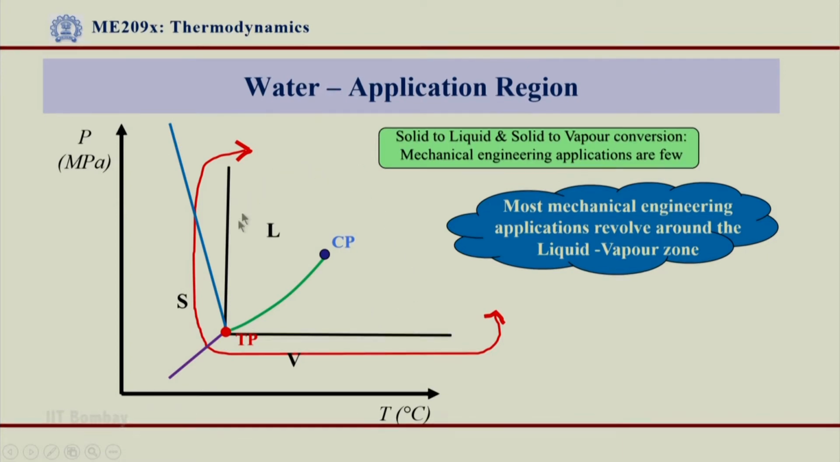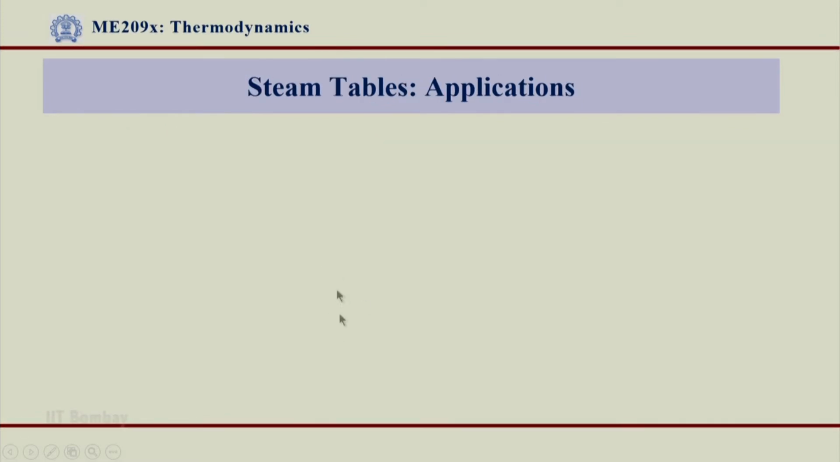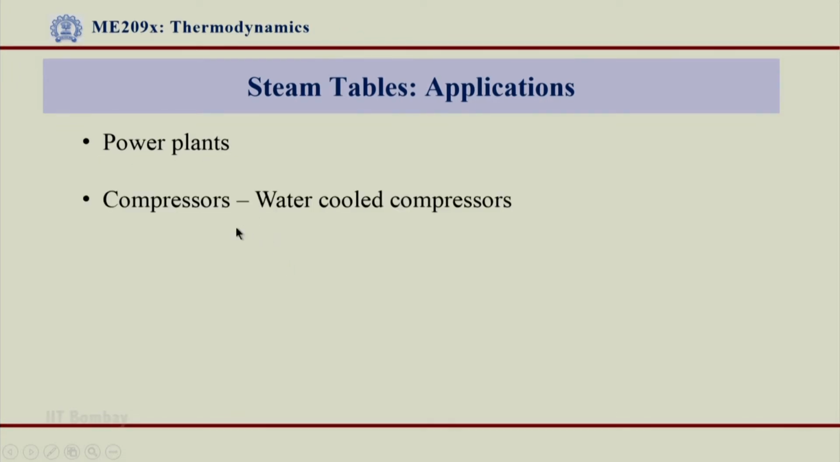Because most of the engineering applications involving water are in this L to V region, we will concentrate more on the studies relating to L, V and L plus V region. Our applications are with respect to power plants, of which I have just talked about, and compressors, where chilled water is used for cooling to take away the heat of compression, a very important application for water. Then we have turbines, where a water turbine could be used for power production, or a steam turbine where again phase changes are involved from steam to water, the condenser, and heat exchangers are involved in these cases.